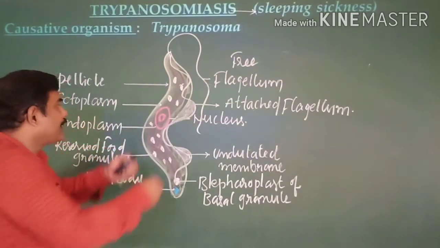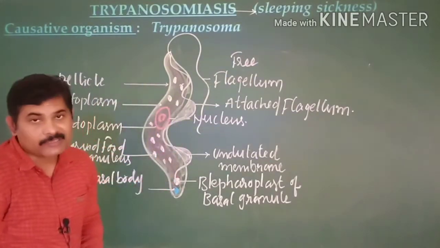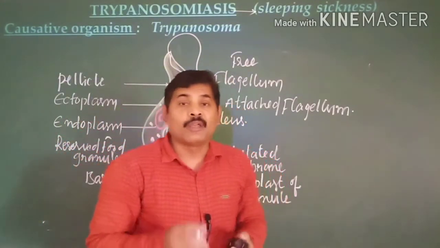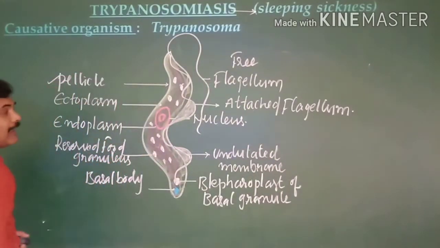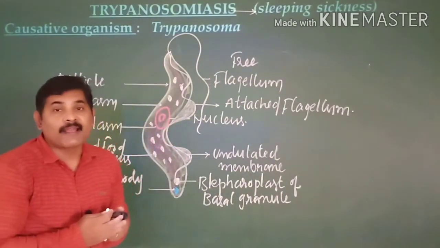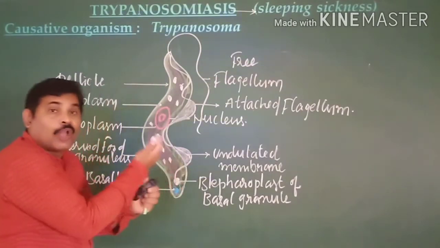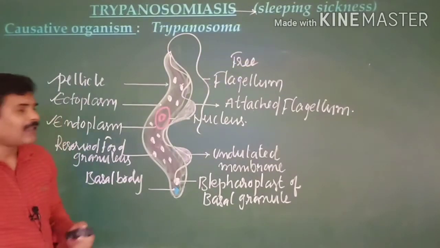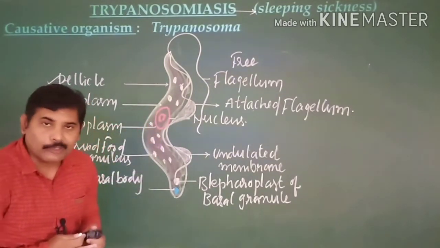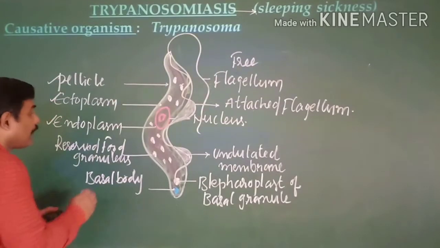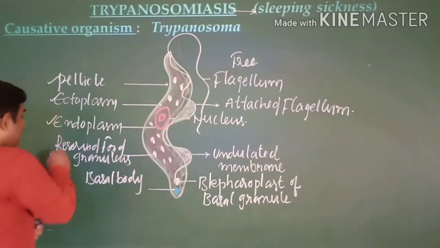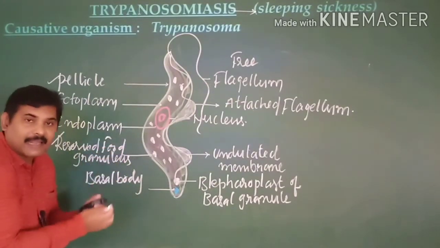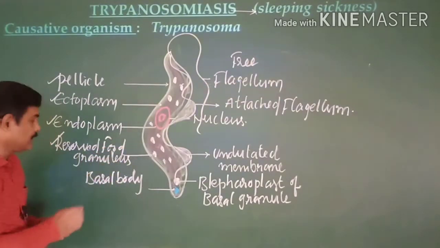I repeat once again: the body has a wave-like structure. The body is externally covered by a thin flexible membrane, which we call the pellicle. Inside the body, cytoplasm is present, which is distinguished into outside ectoplasm and inside endoplasm. At its center, you can see the nucleus with a nucleolus. Within the cytoplasm, reserved food granules are present, so they can make use of them for carrying out daily activities as well as metabolic activities.